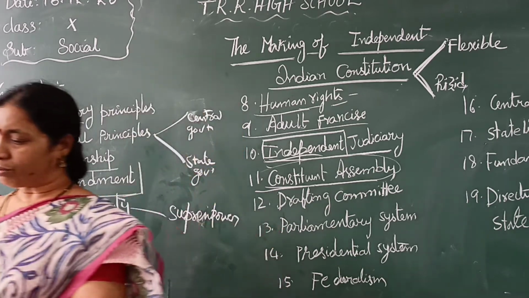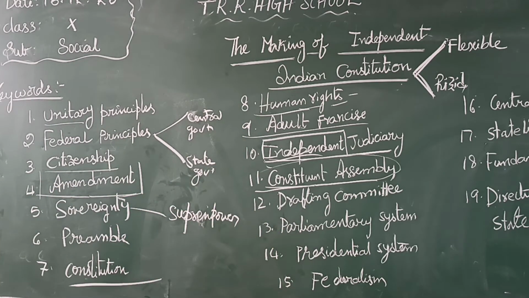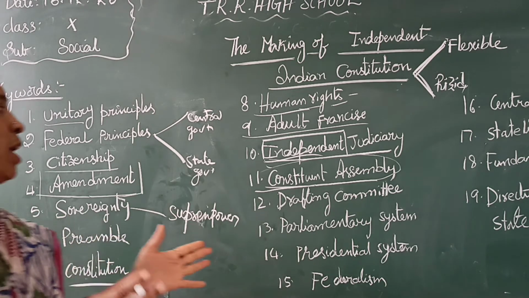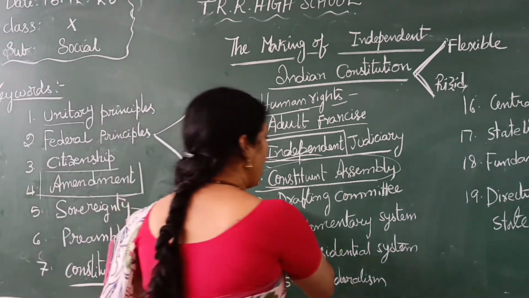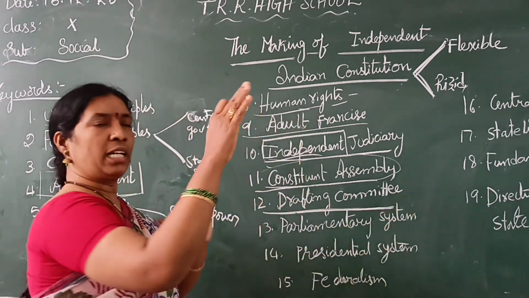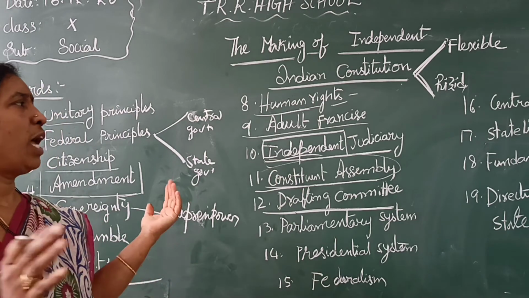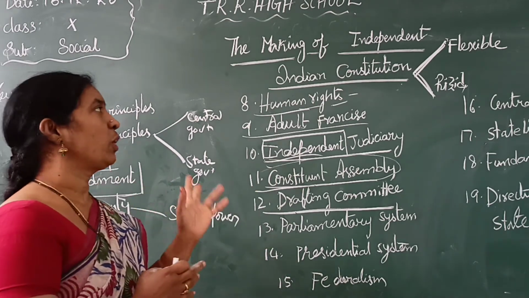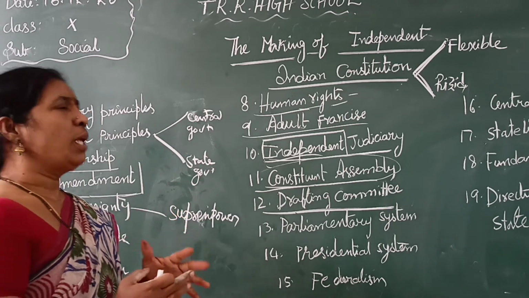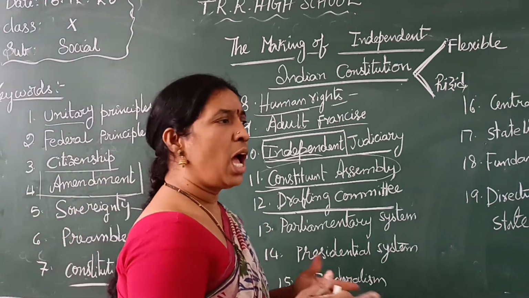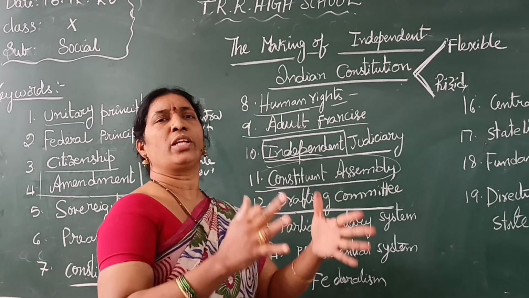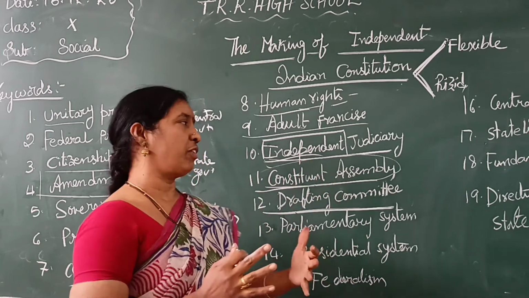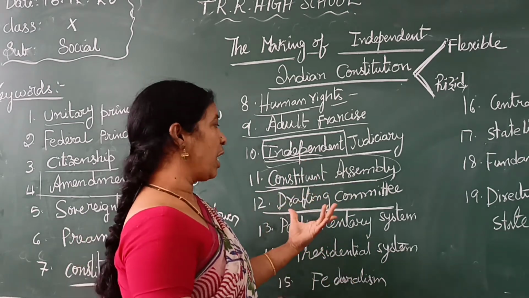Okay, children. Next is the Drafting Committee. What is the Drafting Committee? The committee which was formed for the drafting of the Constitution of India. Once they started, many people gave a lot of views and ideas about the making of the Constitution. They made so many rules and regulations. After that, they scrutinized everything and finally made a draft with 8 members. That is called the Drafting Committee.